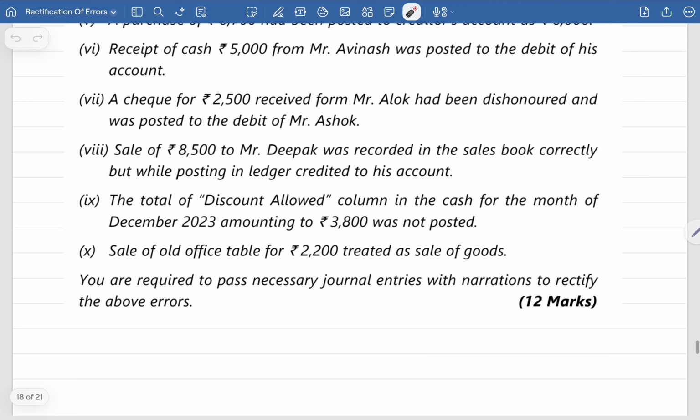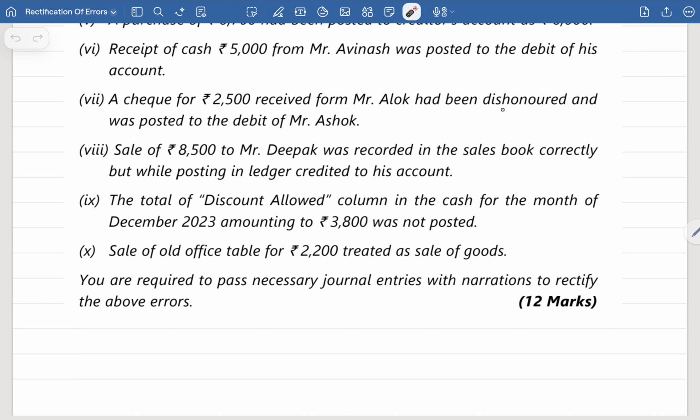Point number 7. A cheque of rupees 2,500 received from Mr. Alok. Cheque received from Alok. What is the journal entry? Bank account debited to Alok account. So Alok is the giver. Bank will realize the cheque amount. So bank account debited to Alok account.